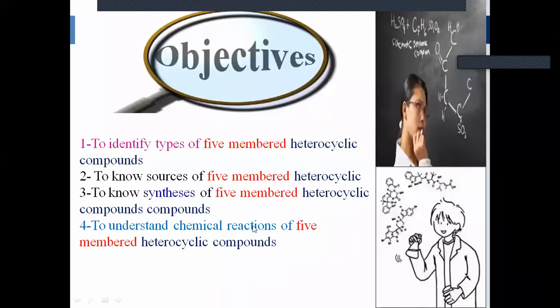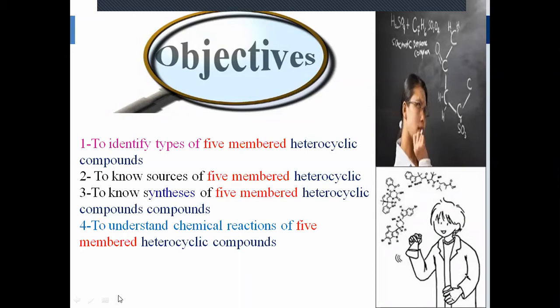And to understand, as we have already discussed, we have to understand the individual reactions of those heterocyclic compounds when they are reacting with another chemical reagent. So what we are going to study is each individual compound, their sources, their synthetic methods, and their chemical reactions.